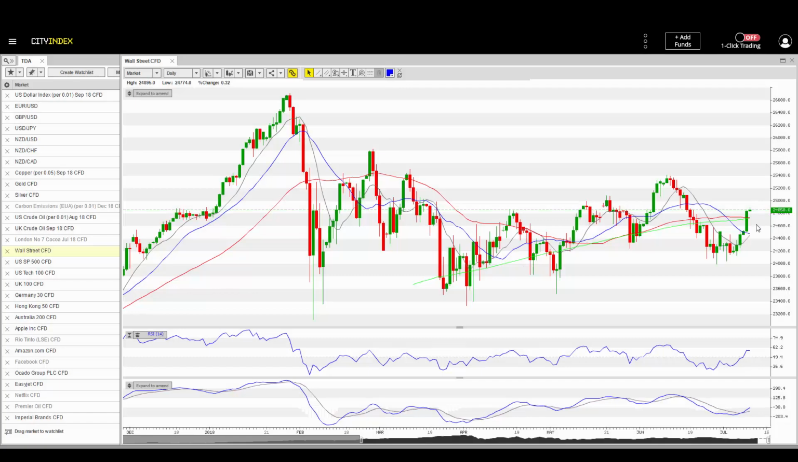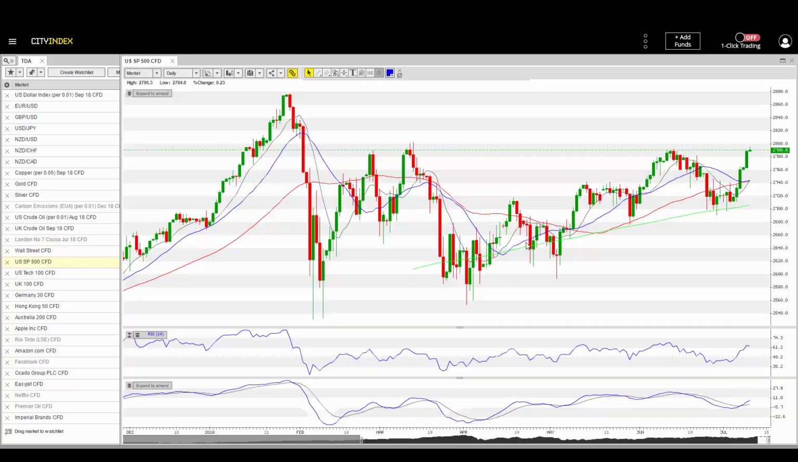On the global indices, starting off with Wall Street, we had a strong weekly candle finish, and the expectation yesterday was to continue higher. That's exactly what we have done. So Wall Street is maintaining its bullish move.